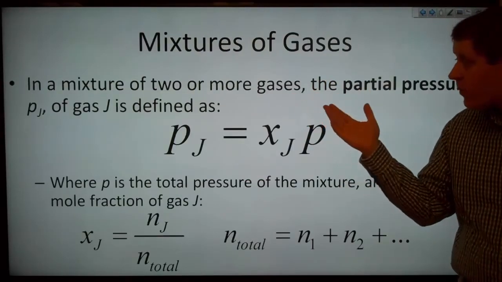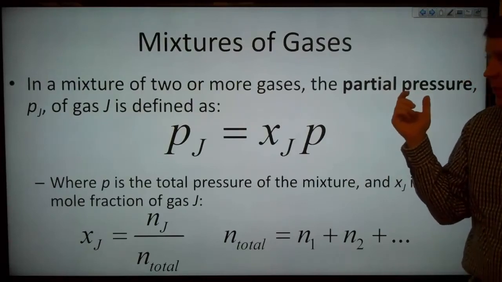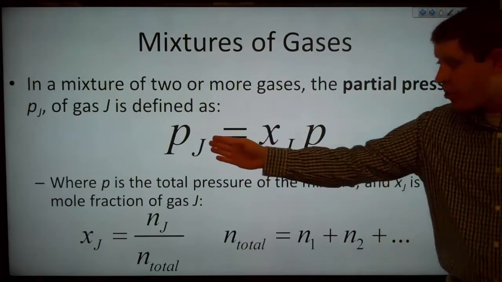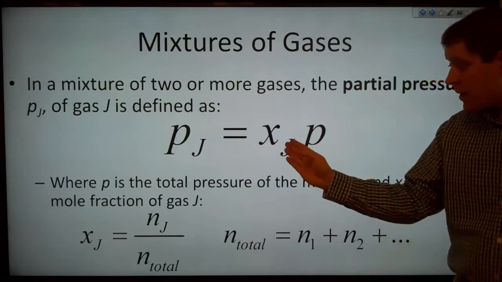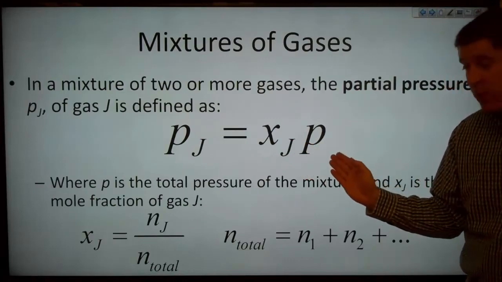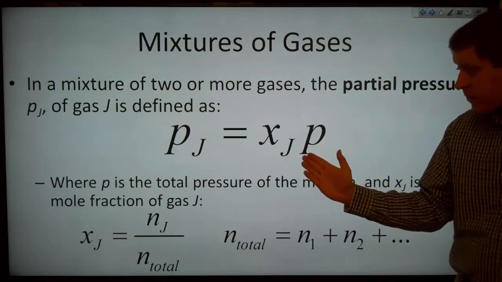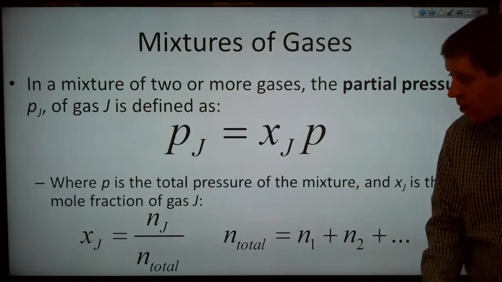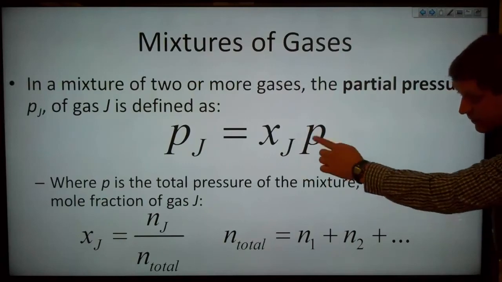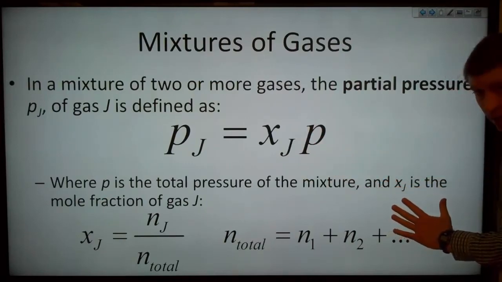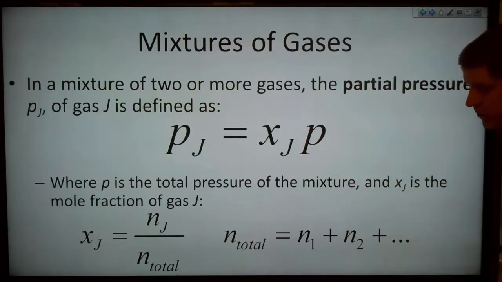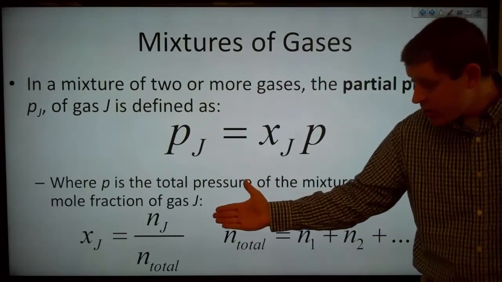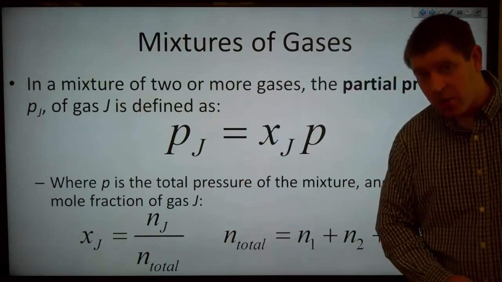In a mixture of two or more gases, the partial pressure, P sub J, of gas J is defined like this. So we've got the partial pressure of gas J is equal to chi J times P. P is the total pressure of the mixture, that's this P here. Chi J is the mole fraction of gas J. So the mole fraction is the moles of J divided by the total number of moles in the mixture.